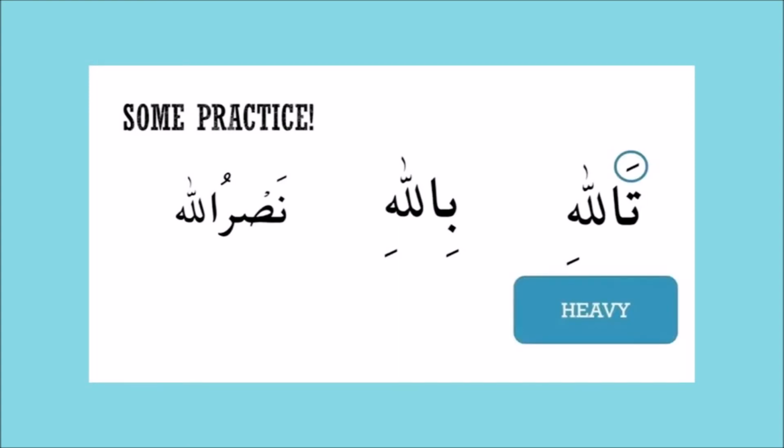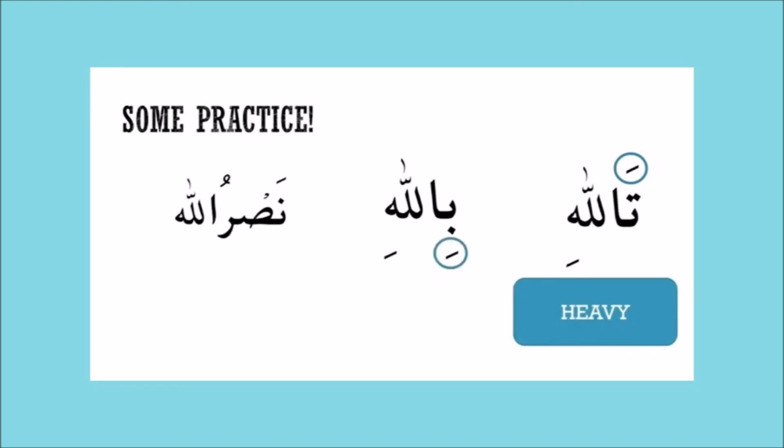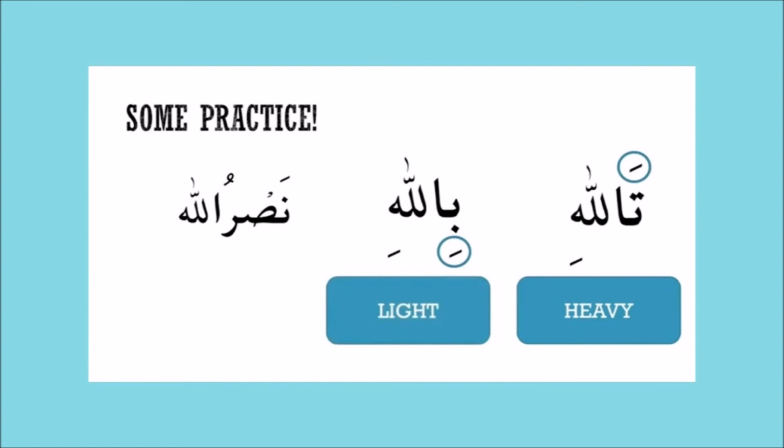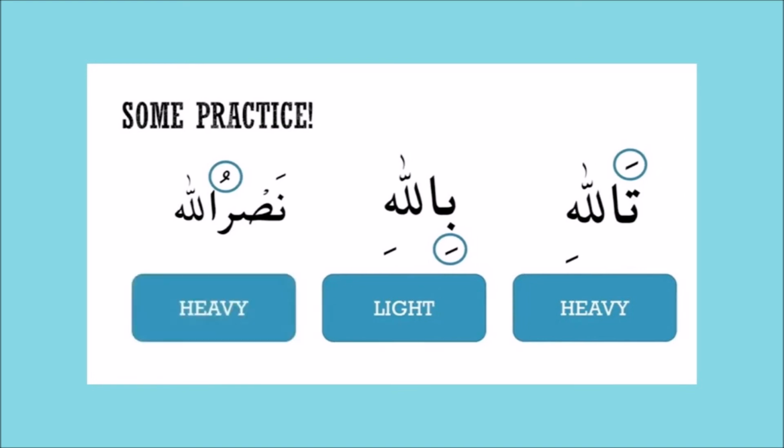For the first word, Dallahi, there is a fatha before the word Allah, which means the Lam is read heavy. For the second word, Billahi, there is a kasra before the word Allah, which means the Lam will be read light. For the third word, Nasrullah, there is a Dhamma before the word Allah, which means the Lam will be read heavy.